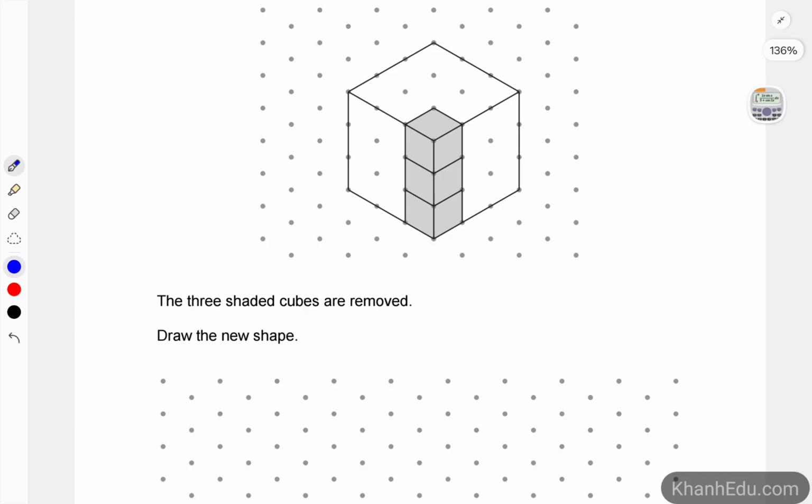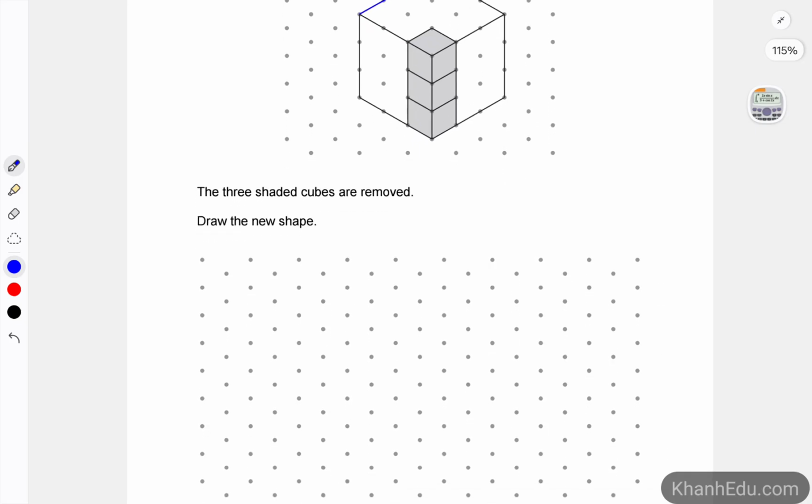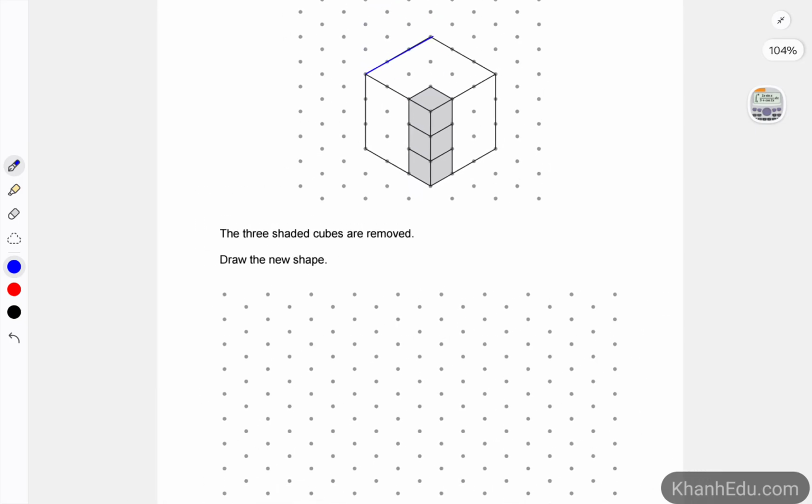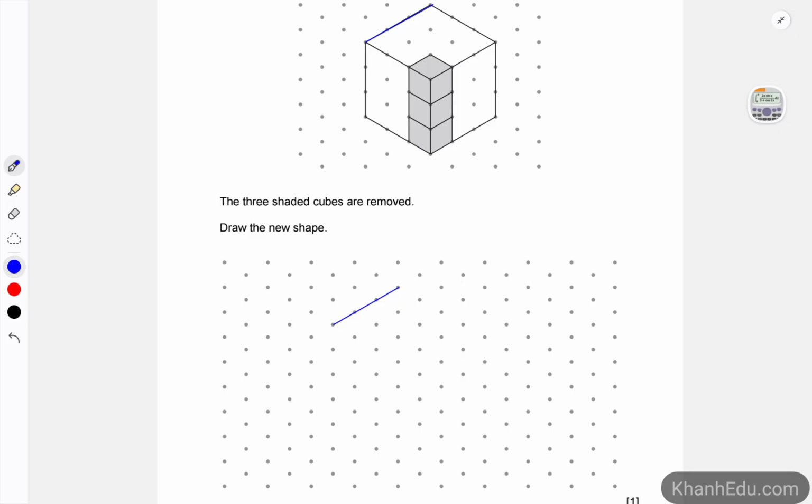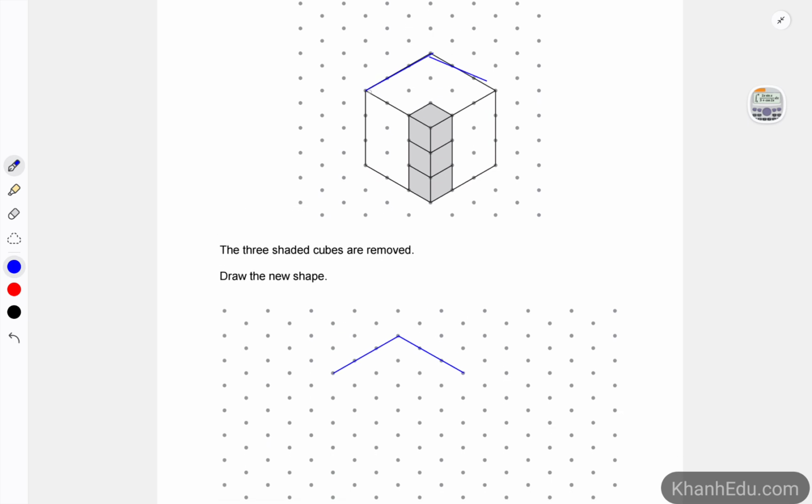Okay, so first of all, try to copy the first line, which is this one. We will connect 4 points. All right, and the next one is this. We will continue with this line.